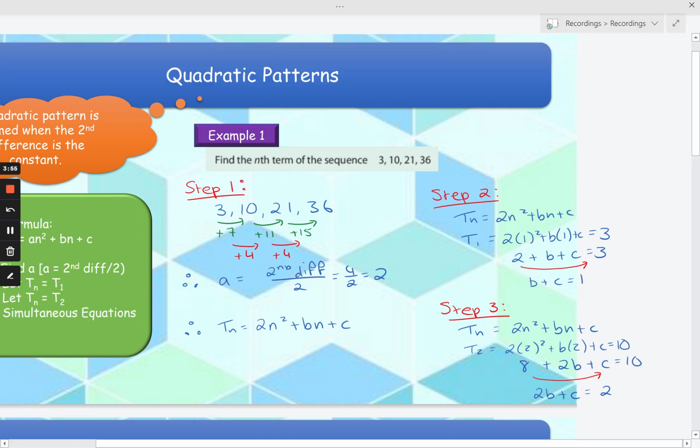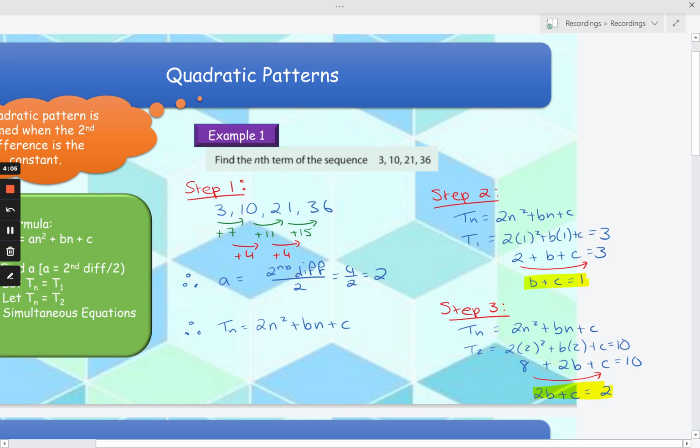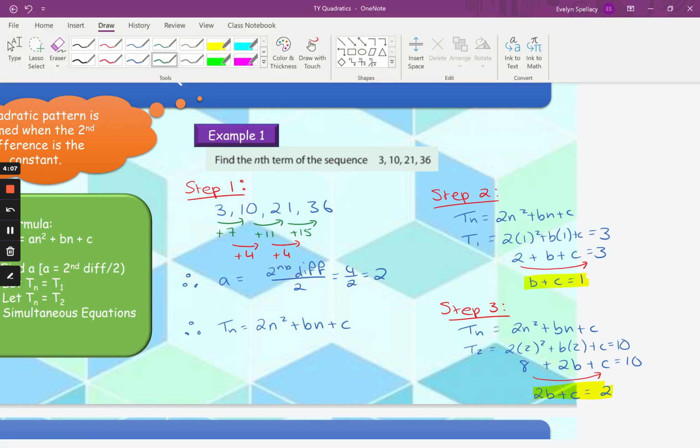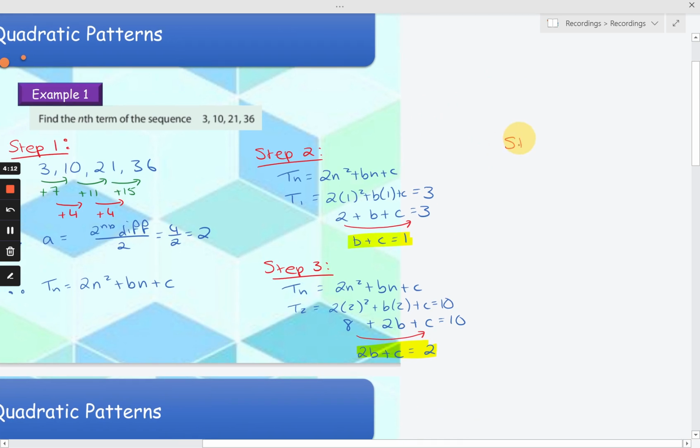So now I'm going to take my two equations, b plus c is equal to 1 and 2b plus c is equal to 2, and I'm going to put them together for step 4, which is my simultaneous equations. I'm just going to move over here so we have enough room. So step 4 now is to find my simultaneous equations. We have b plus c is equal to 1, and 2b plus c is equal to 2. I can see the easiest ones to get rid of would be the c's. So I'm going to multiply the top line here by minus 1.